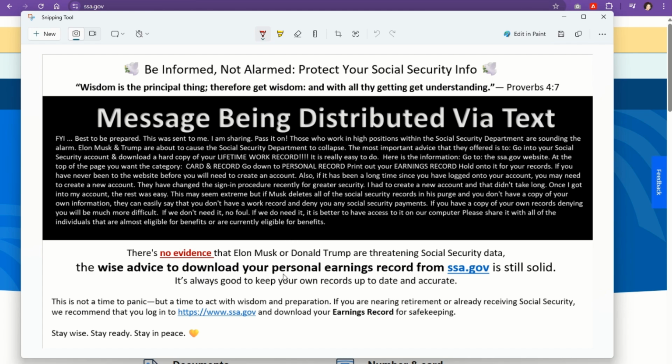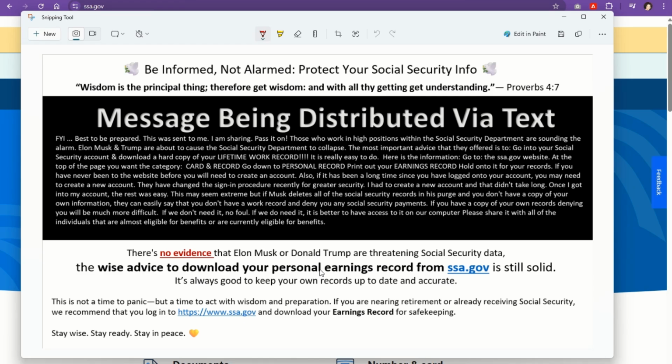There's a lot of wacky things going on in the government right now, but Social Security is managed by the federal government and not by private individuals. So this isn't a part of someone's private business. This data is secure and it's backed up by official systems. That being said, the message did get one thing right.